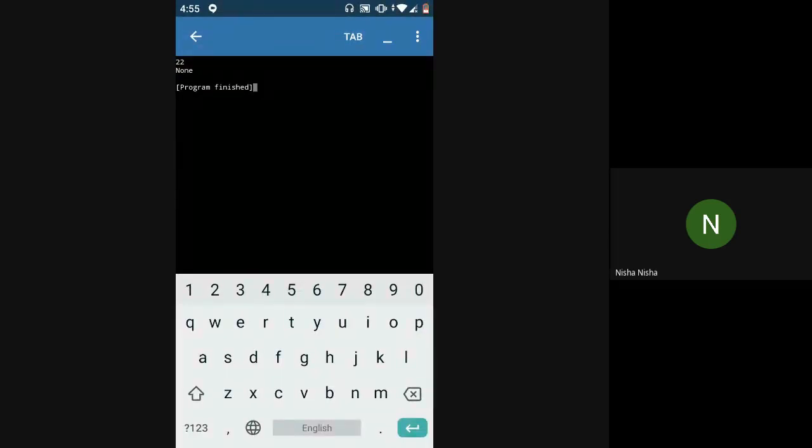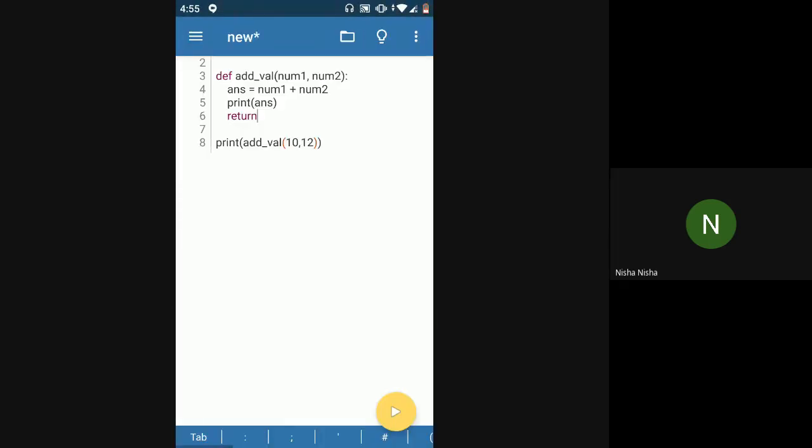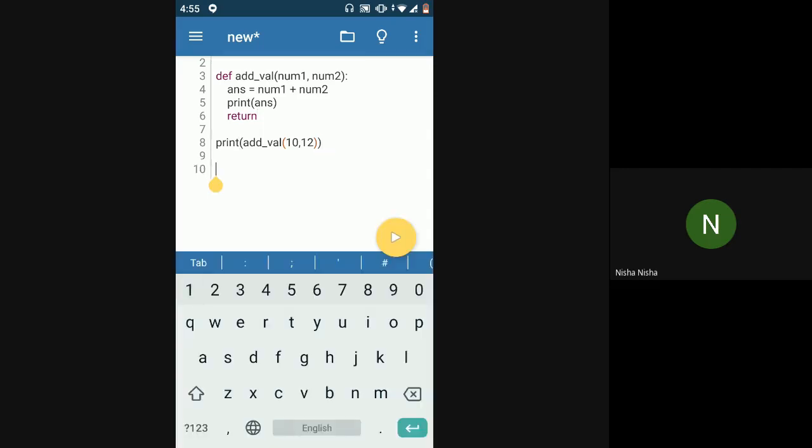None is a value in Python, which means it does not have any value. So basically in Python, not having a value has a value, which is called None. It's like a null value. It does not have any value at all. And this None also has its own data type.